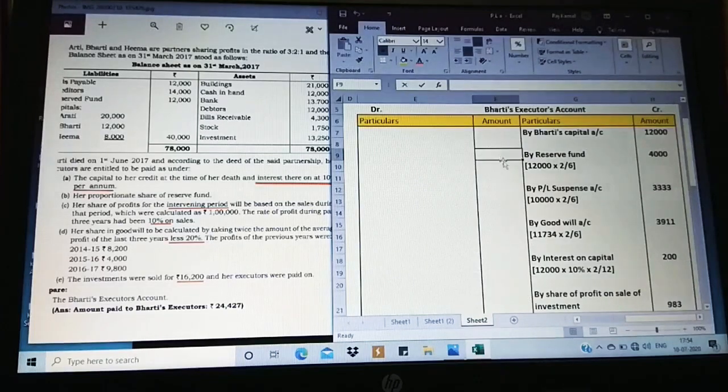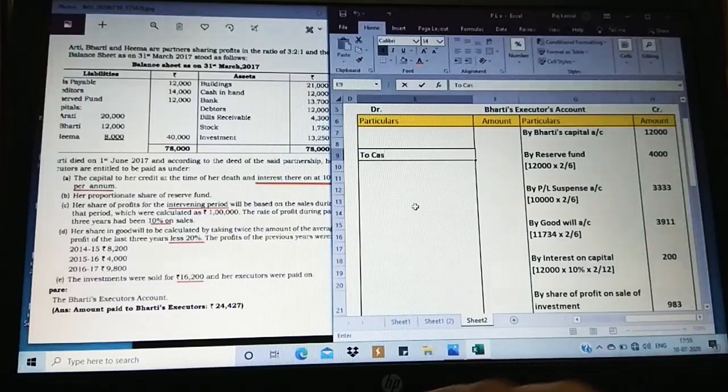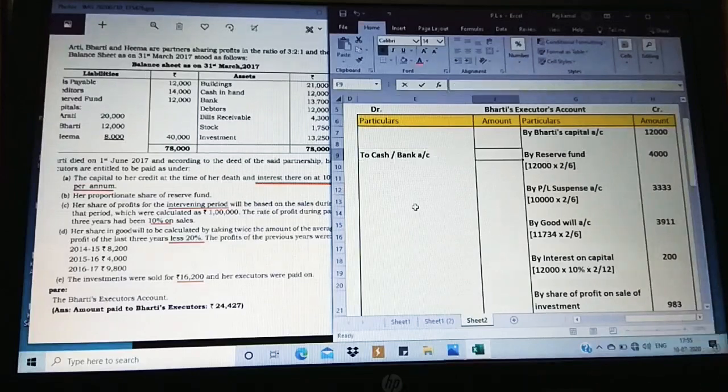Have they given any instruction that it is being paid? Yes, observe, her executors were paid on. So how to find out whether it is cash or bank? In that case, just write cash or bank account. Don't break your head. If you have a confusion, mention both simultaneously and write the value 24,427. That's all. It is being paid.